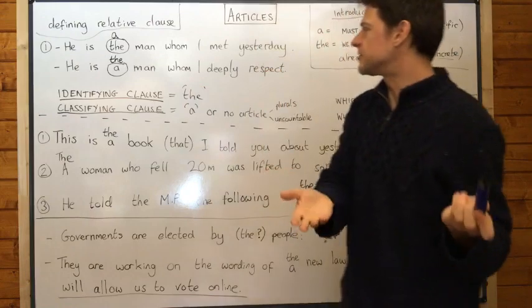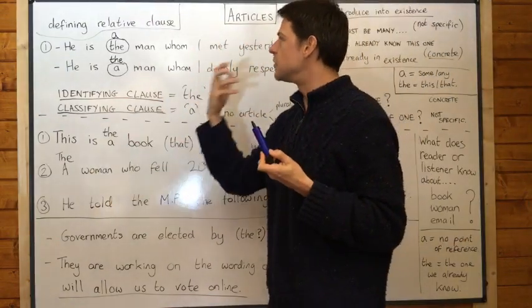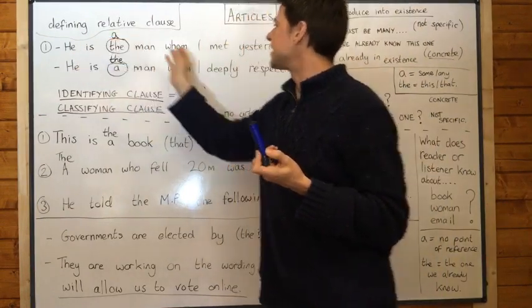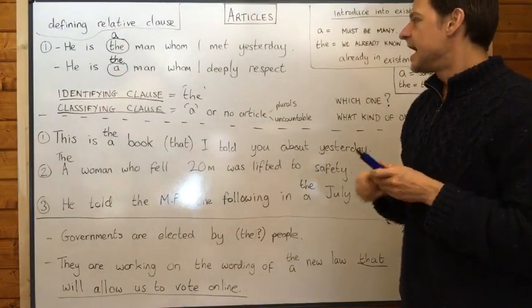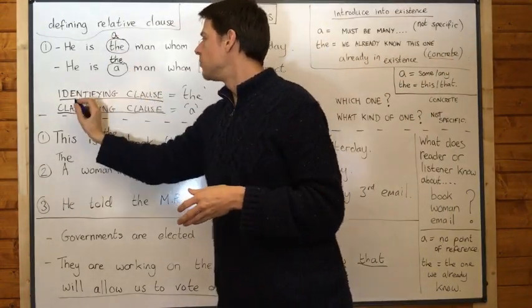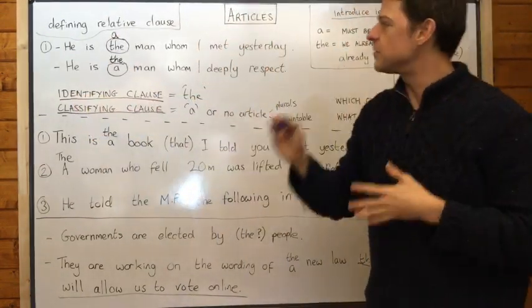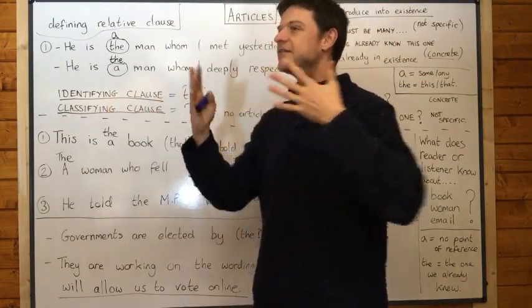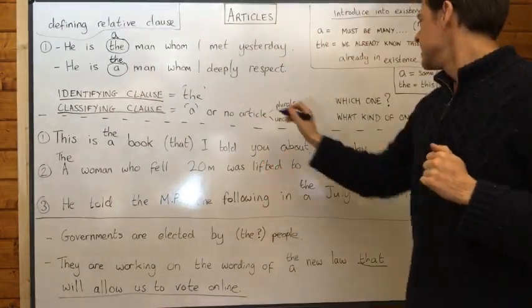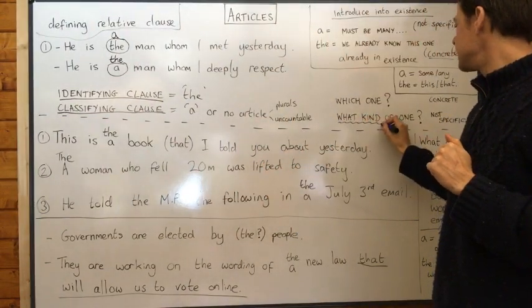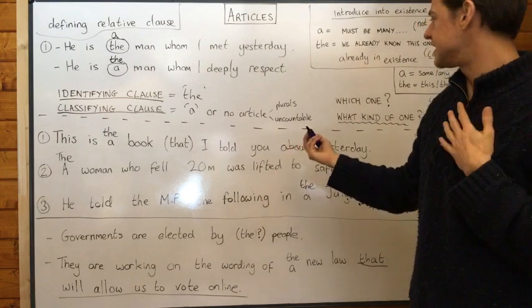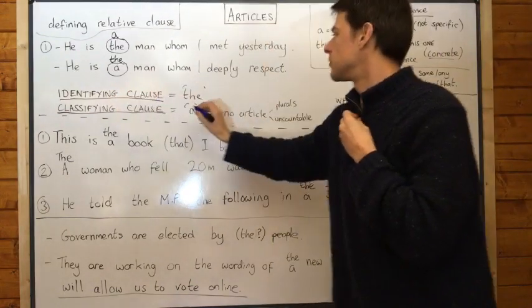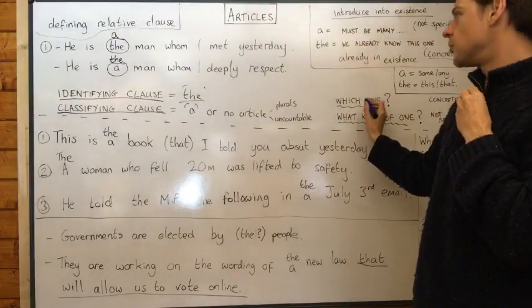If you met maybe lots of people yesterday and the listener doesn't know which man you mean and you're just introducing him, then we would say he is a man whom I met yesterday. And really, here, if we say a, we're not identifying the man, we're not saying which one, we're classifying this man. We're saying that he is a man whom I met yesterday. So we're answering the question, what kind of man is he? He is a man I met yesterday. We're not answering the question, which one.